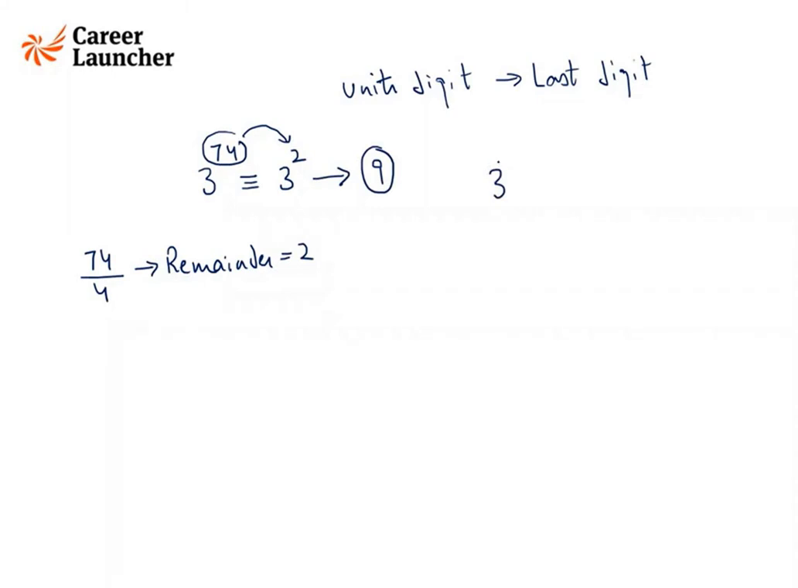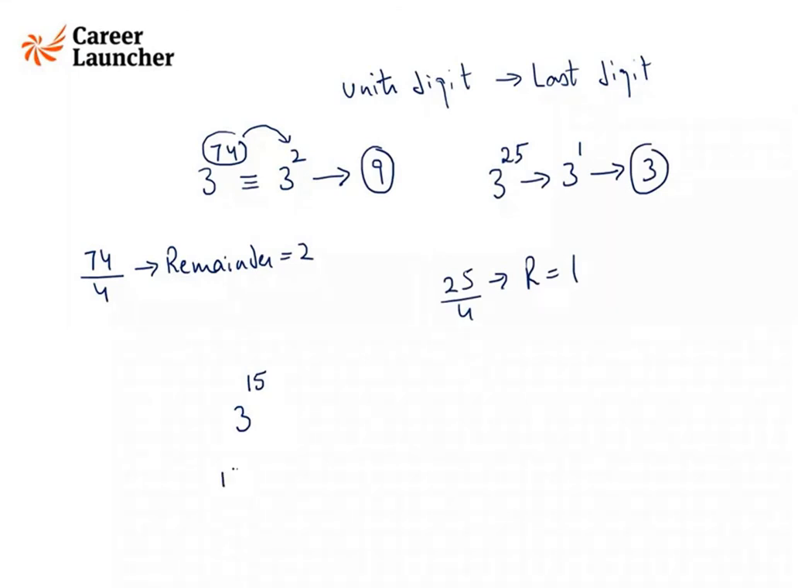Similarly, if I'm interested in finding the unit digit in this case, I will divide the power by 4 and check for remainder, which is 1. So unit digit is 3. Similarly, in this case, I will divide the power by 4 and look for remainder, which is 3. So it is same as 3 cube, which is 27, and the unit digit is 7. Is this clear? This will hold true for any number. Okay, very good.